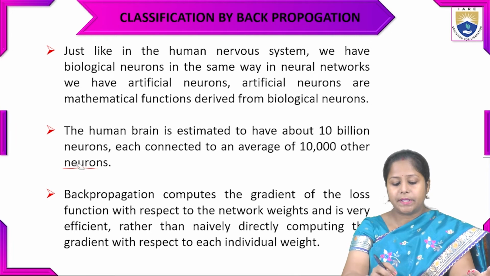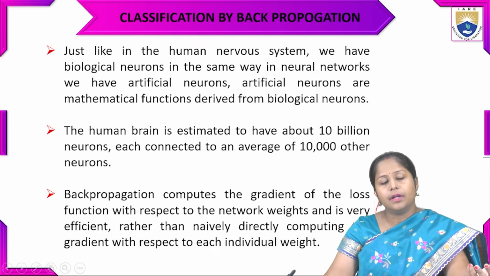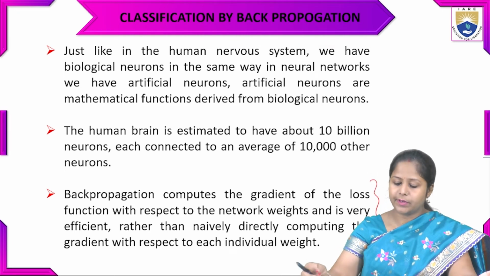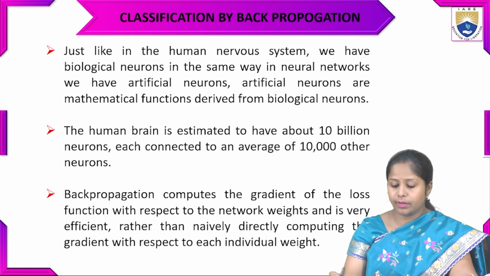Basically, backpropagation computes the gradient of the loss function with respect to the network weights. We have seen that the network weights were there.